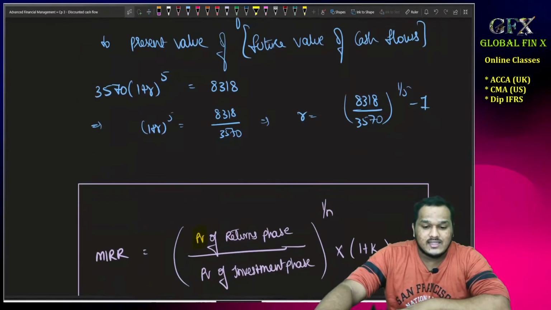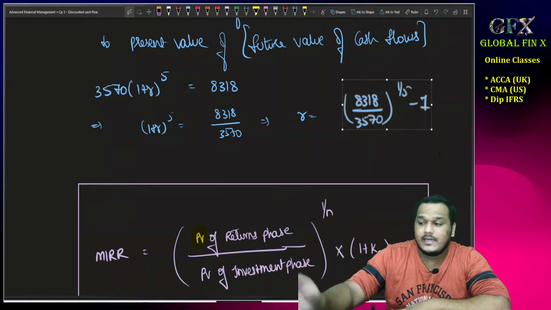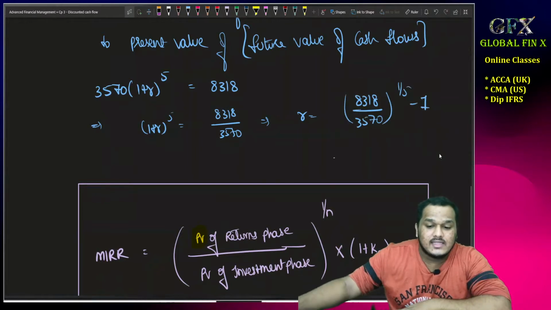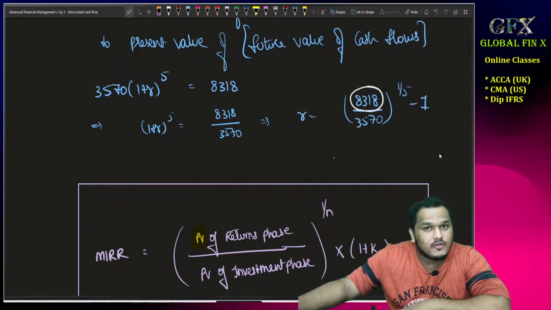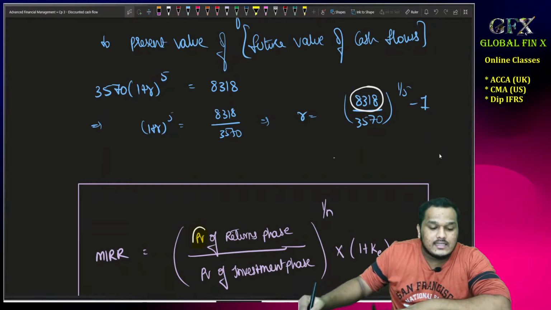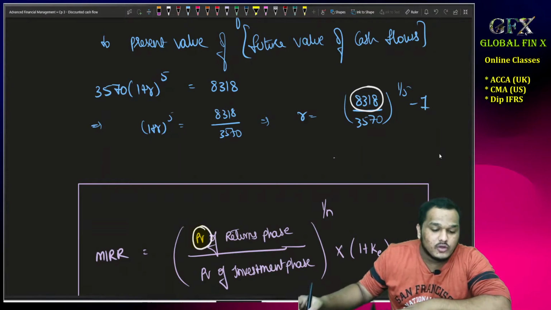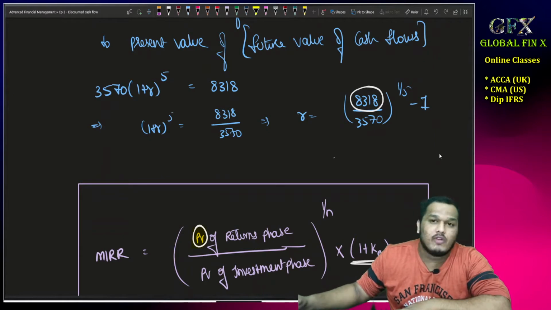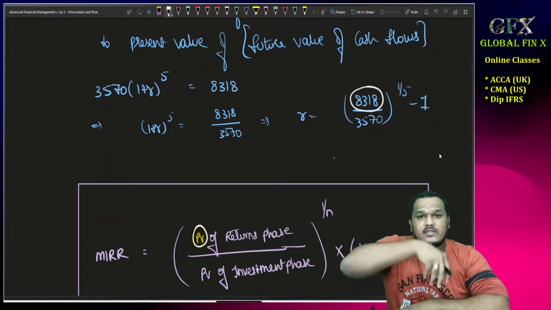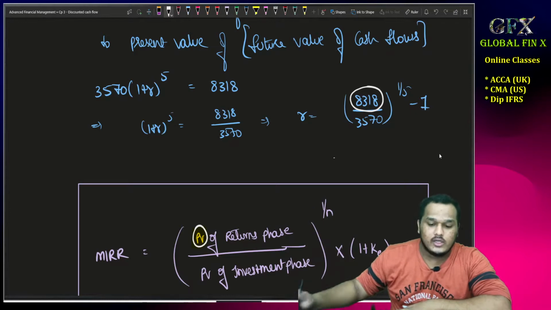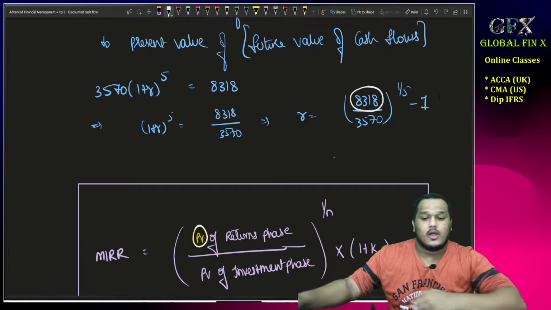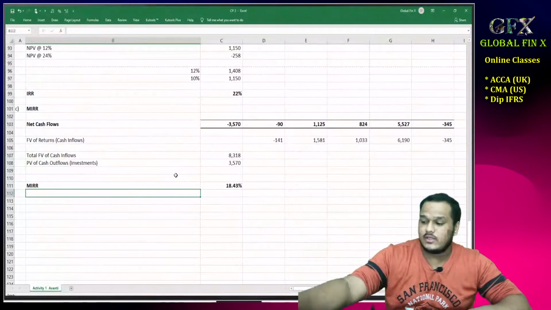Okay, it's the same thing what we did here. Here what I did is, the small difference is that here I took future value of cash inflows, here it is present value of cash inflows. So because of taking this present value here, we are multiplying by 1 plus KE. Correct? See, present value into 1 plus r is future value only now. So that is why you are getting this extra value here. Minus 1 is minus 1. There is no change in that part. Okay. Chalo, let's see using the formula.